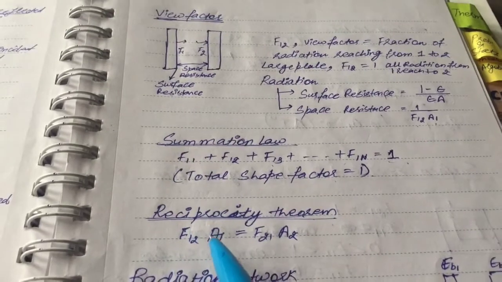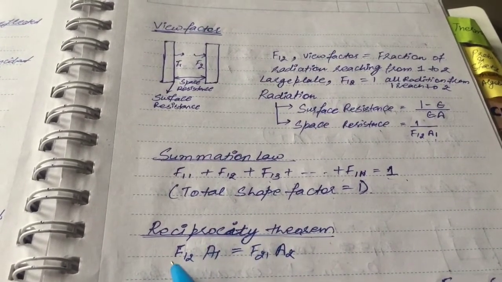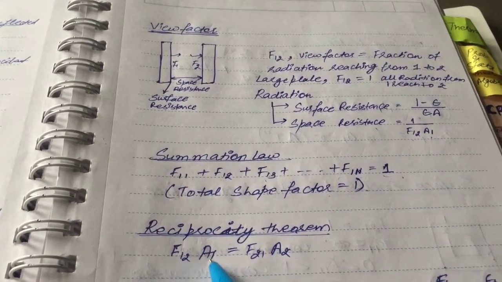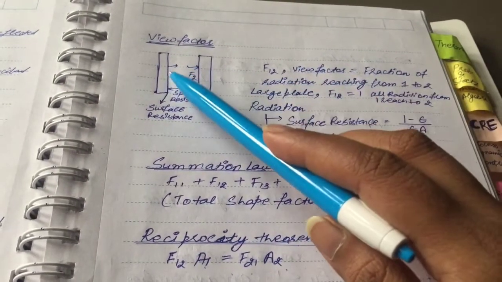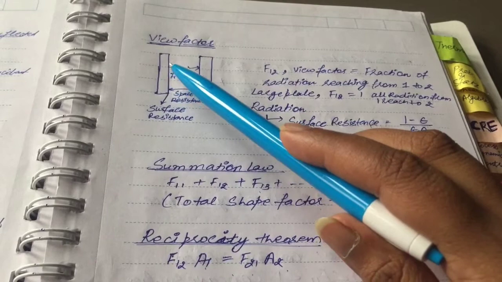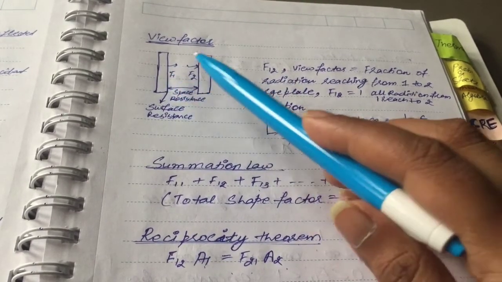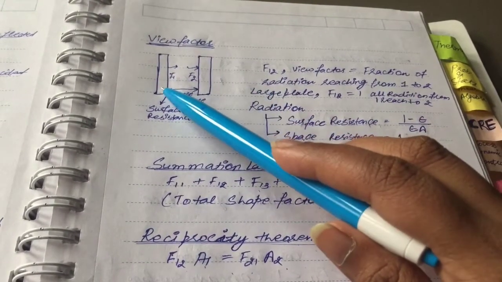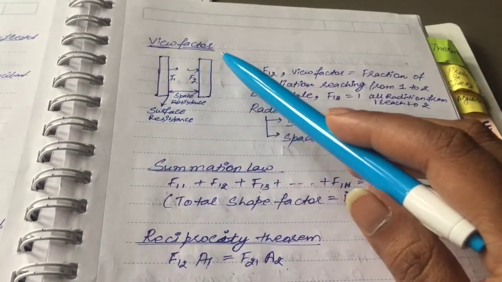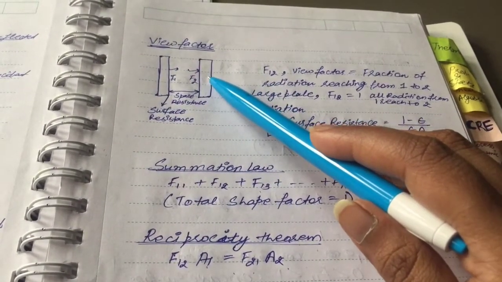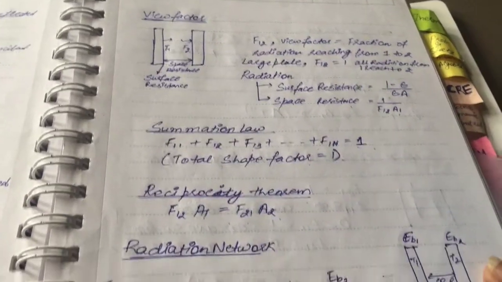Then according to the reciprocity theorem, F12 into area of 1 is equal to F21 into area of 2, which means that radiation falling from 1 to 2 into area of plate 1 is equal to radiation from plate 2 on 1 into area of plate 2.